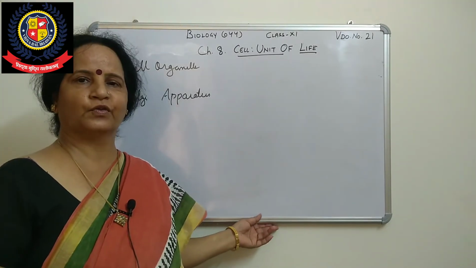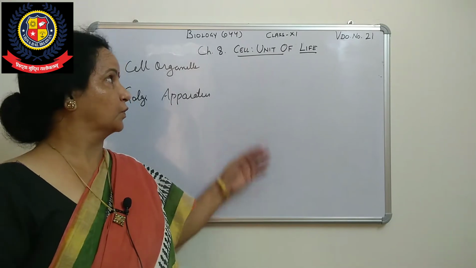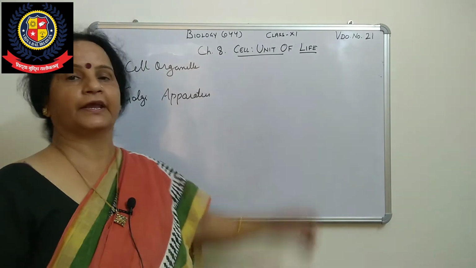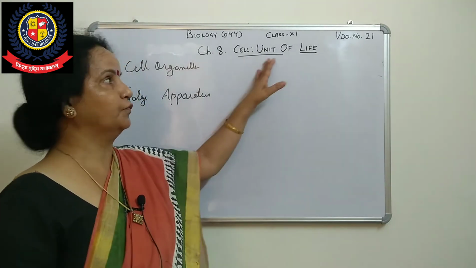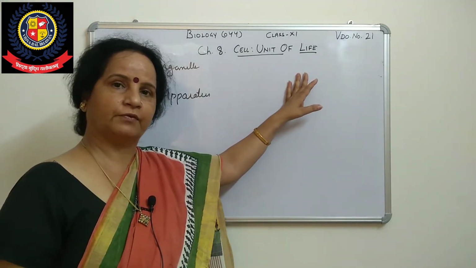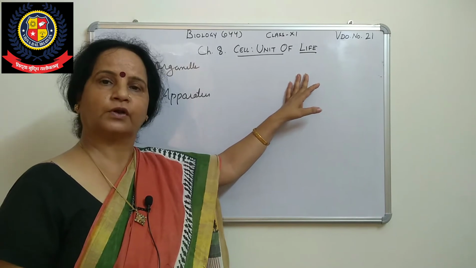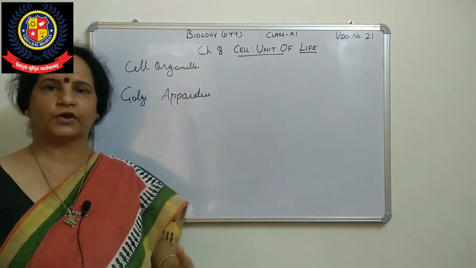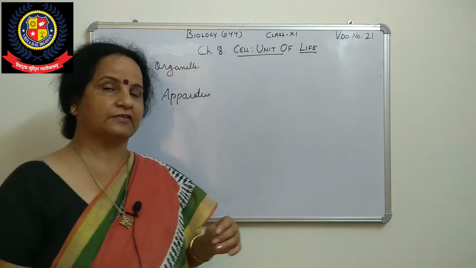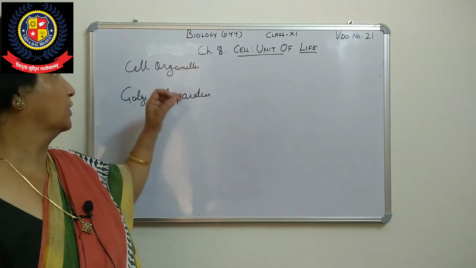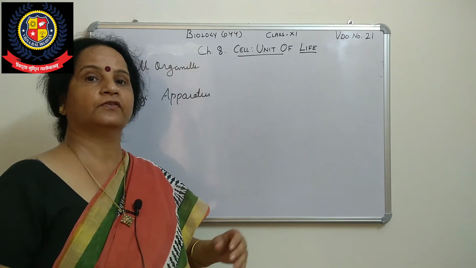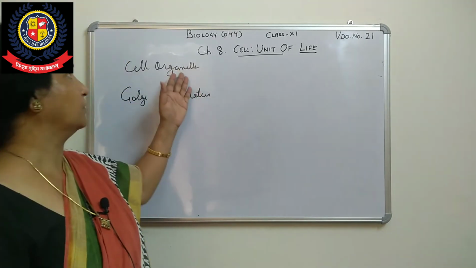Once again, as you know, the chapter we are taking, in continuation, is chapter 8, Cell: The Unit of Life. Already we have done types of cells, prokaryotic and eukaryotic. Then we did characteristics of eukaryotic cells, and then cell components. Means we are just going through the cell organelles, the tiny components which are present in the cell. These are called cell organelles.